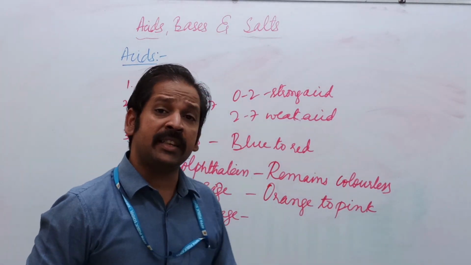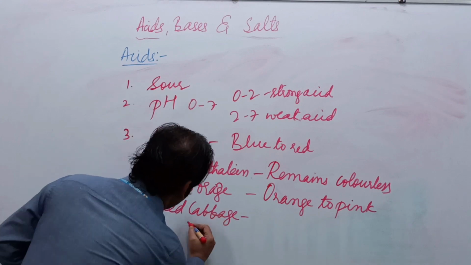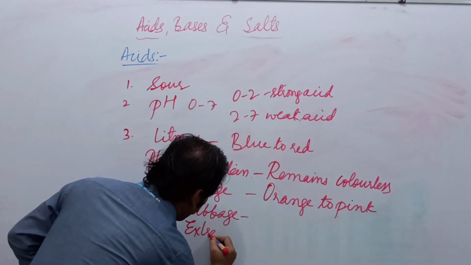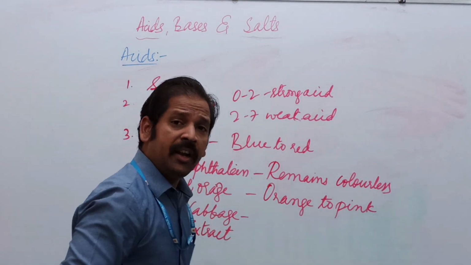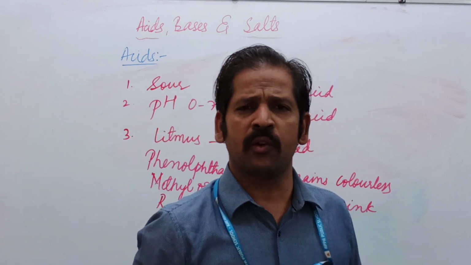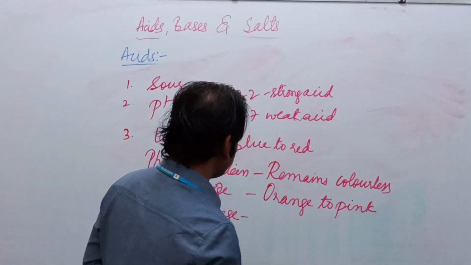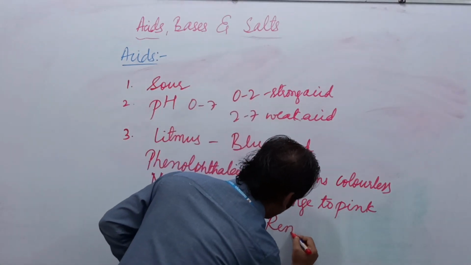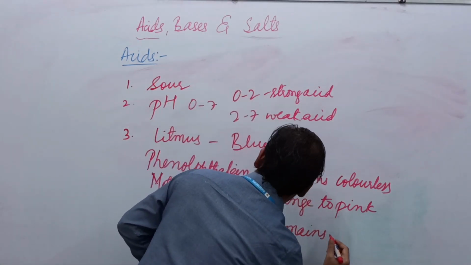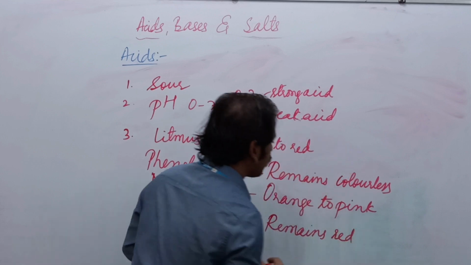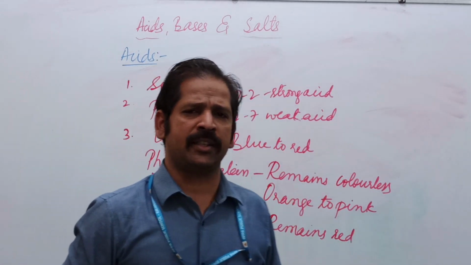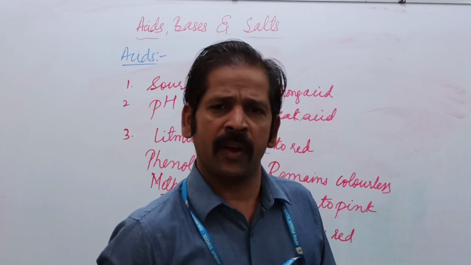This red cabbage extract remains red only; there won't be any change in its color. Yes, these are the 3 basic physical properties of acids.